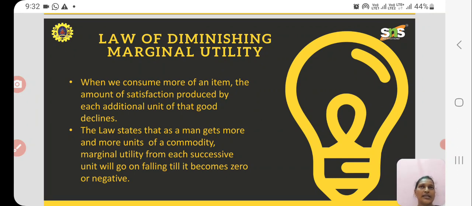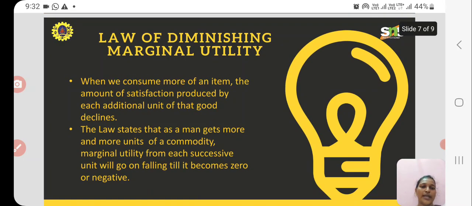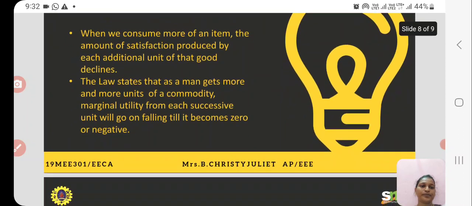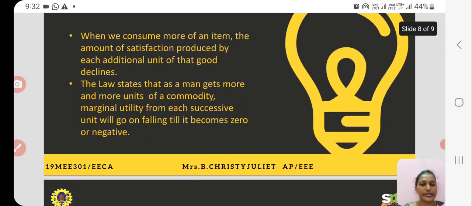It doesn't mean that since the satisfaction level is low, the consumer will stop buying the product. No, it is not like that. It means that the consumer will continue to buy the product, but the satisfaction level or the value or the happiness or the benefit that he gains from utilizing that product will be reduced. That is what we call the law of diminishing marginal utility.